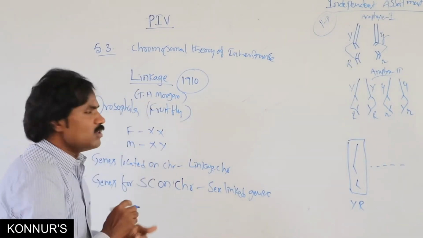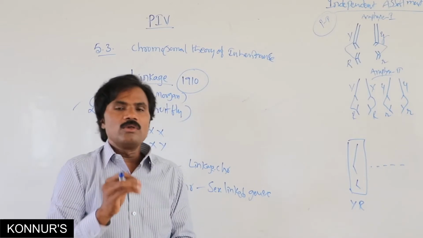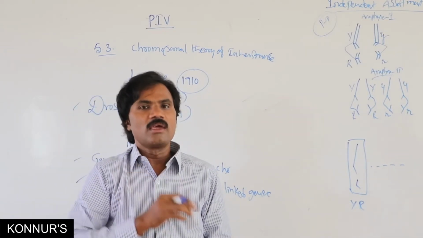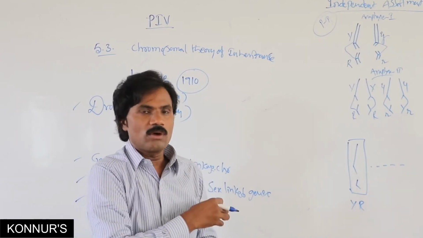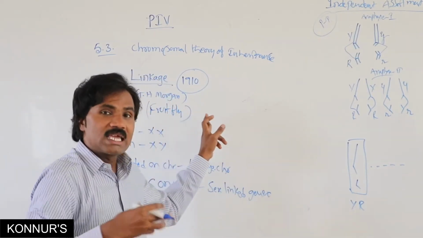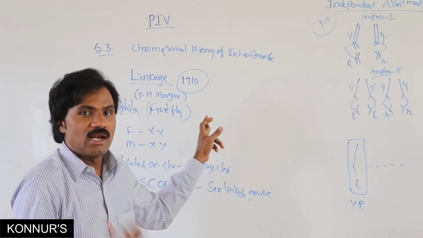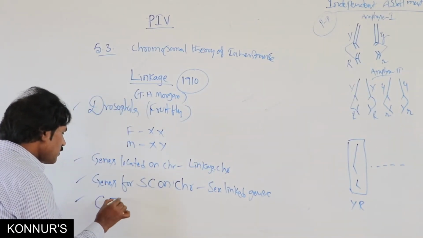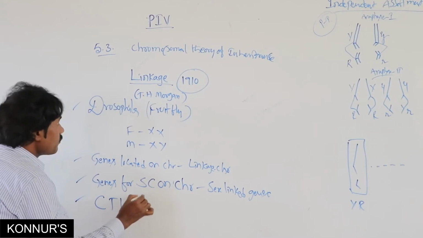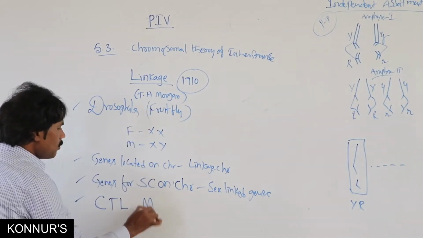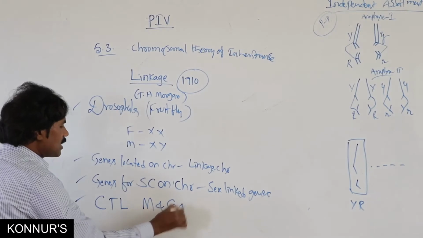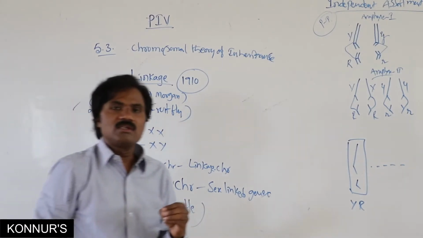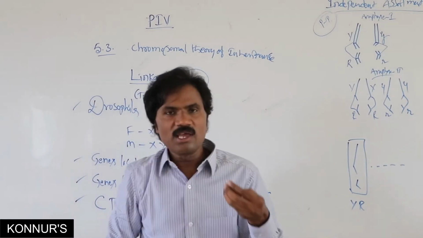In linkage, who proposed the chromosomal theory of linkage along with Morgan? Castle, in 1911. So the chromosomal theory of linkage is by Morgan and Castle. Who explained the percentage of recombination?